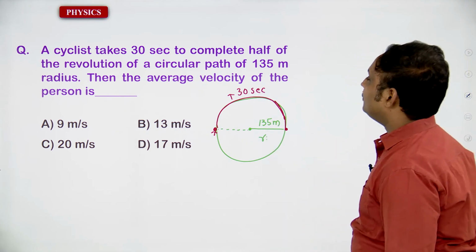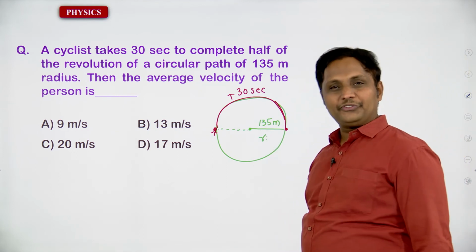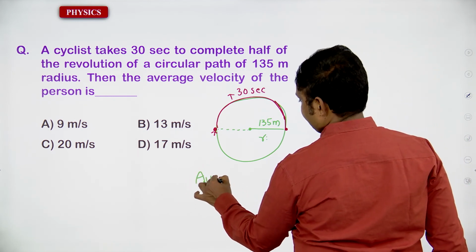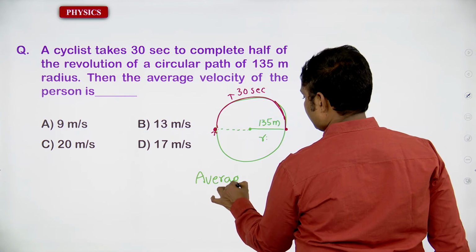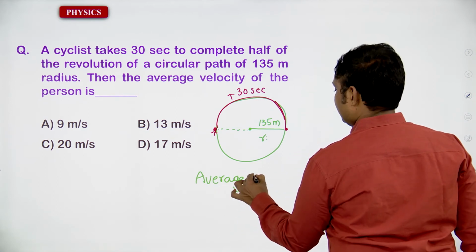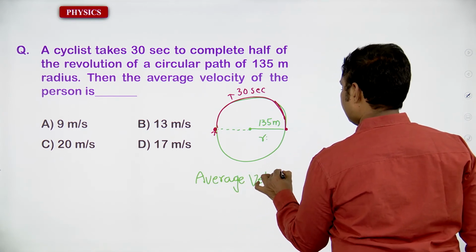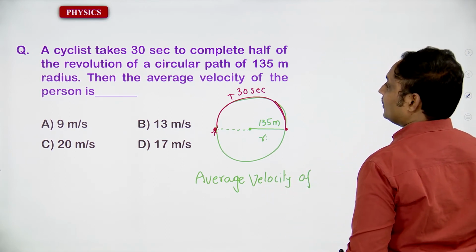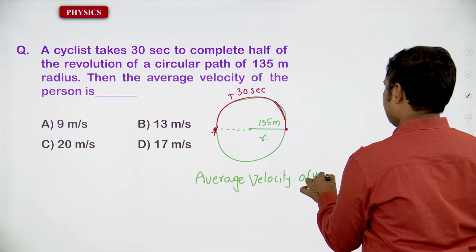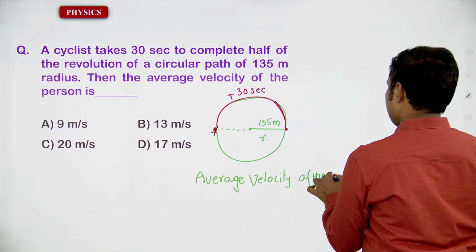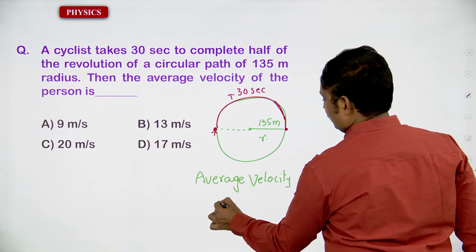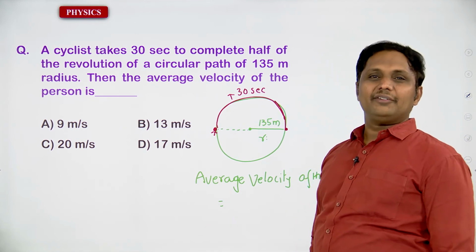What they are going to ask you: the average velocity of the person, you have to find out. How will you confirm that average velocity?